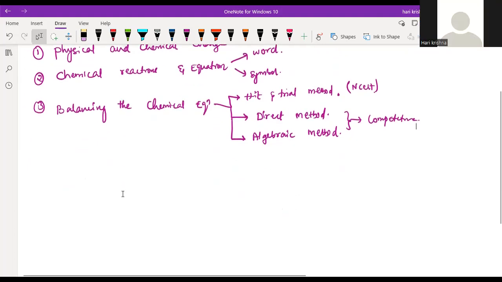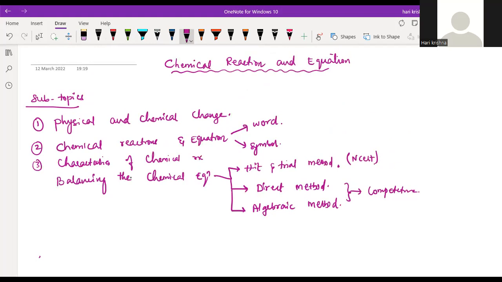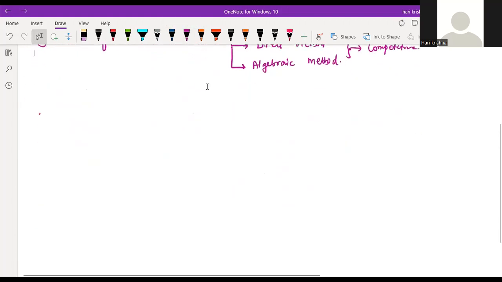Sorry, I forgot to say one more thing here. First, physical change and chemical change. Then we'll start the chemical reaction and equation. The third one is the characteristics of chemical reaction. The fourth one is balancing. And the fifth one is the types of chemical reaction.